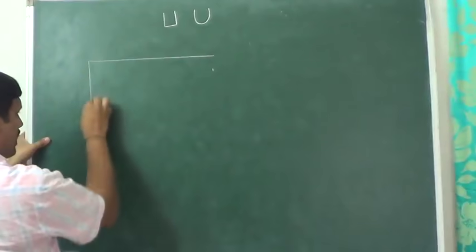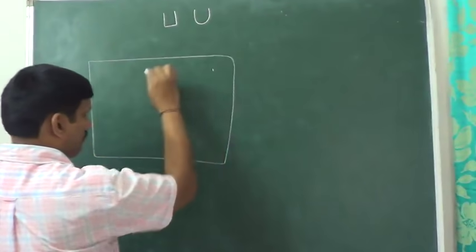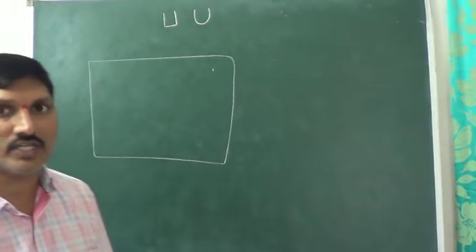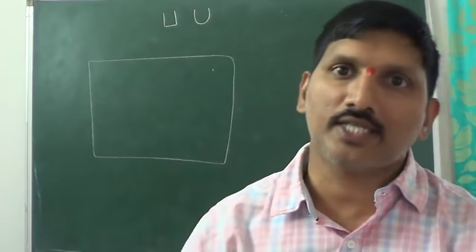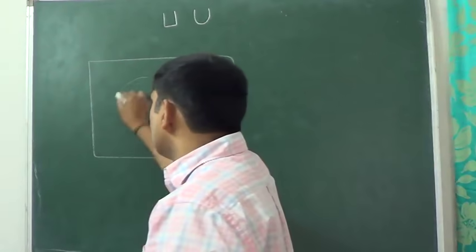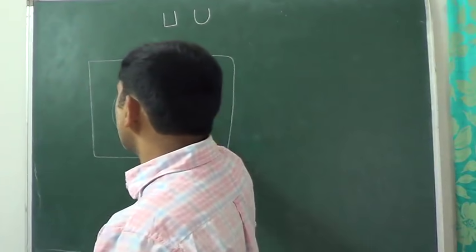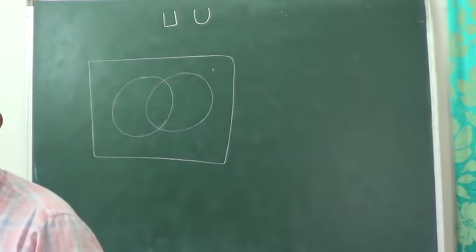Right? A universal set is always represented with a rectangle, and sets in the universal set are represented with circles.